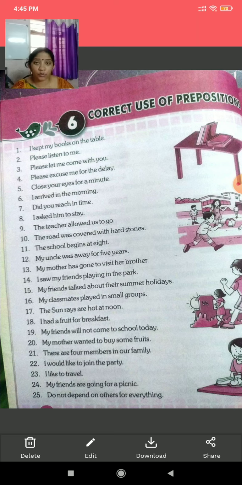My friends are going for a picnic. Here children, for is a preposition. Do not depend on others for everything. Now children, here on is the preposition. So children, you have to learn the use of prepositions. I have explained to you what prepositions are. With your pencil, mark the prepositions in your book and keep in mind where you have to learn this preposition.